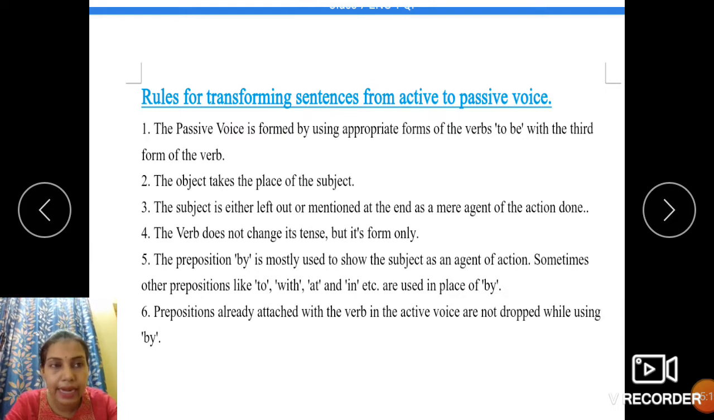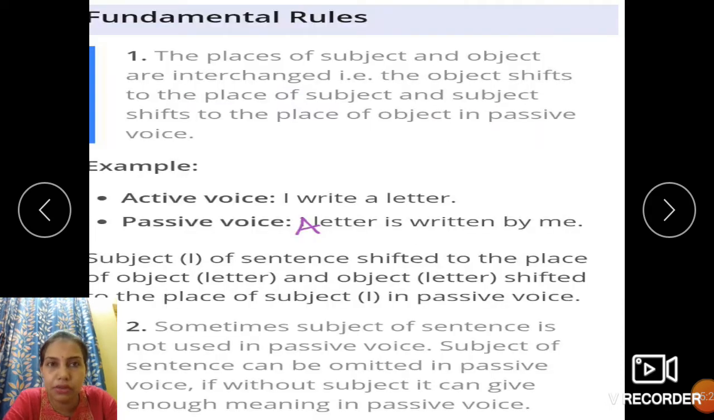Let's move on to the next slide, children. Let's now see some examples on these. The fundamental rules are again mentioned here. The places of subject and object are interchanged, the one that we learned just now.